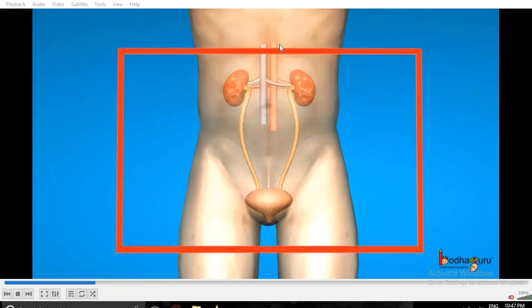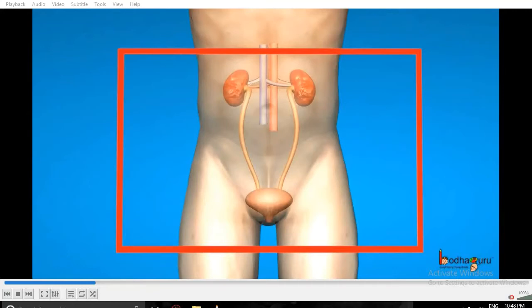So what happens? The oxygenated blood reaches inside the kidney, carried through the renal artery. In that blood, useful things as well as harmful things are present. Our body only needs useful things.